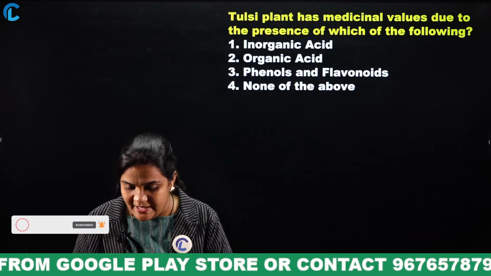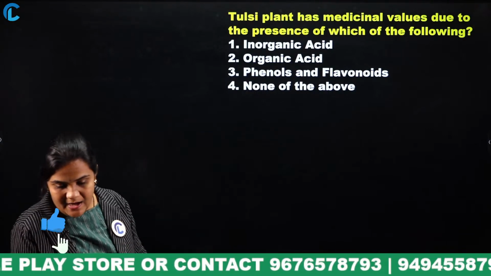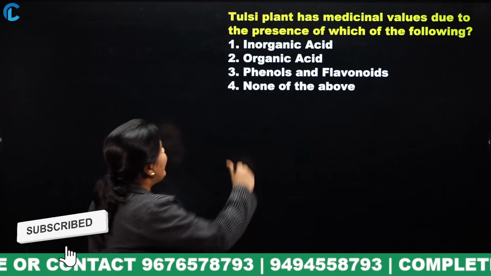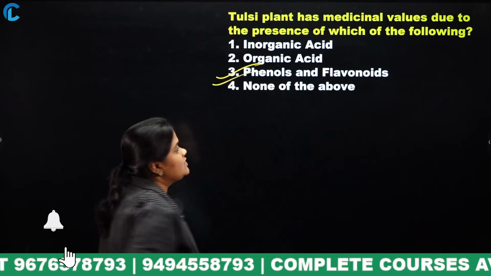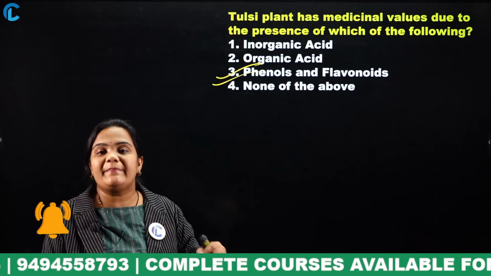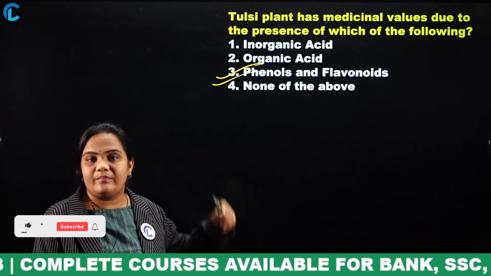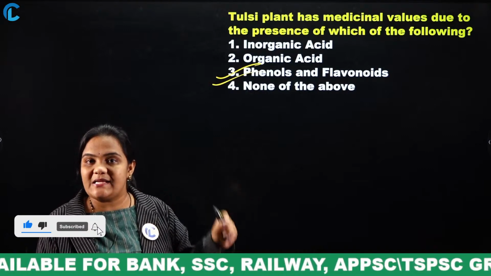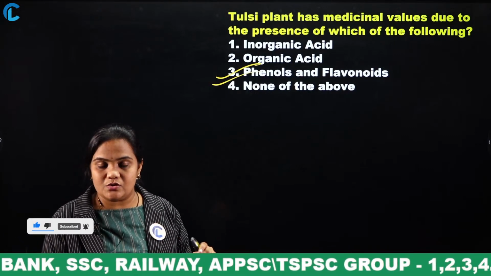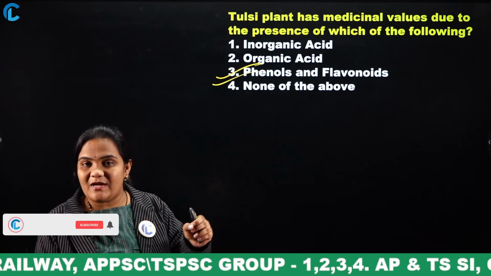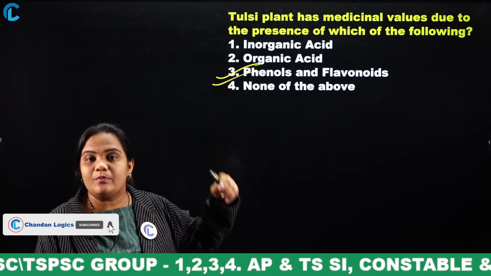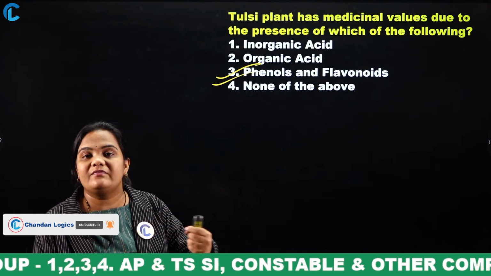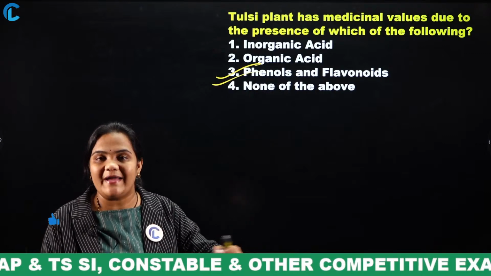Cypriya, very good. Samata, Nagashaurya, very good. The answer for this question is phenols and flavonoids. Due to the presence of these two, phenols and flavonoids, this Tulsi plant is termed as having medicinal values. These phenols and flavonoids will protect us from bacteria, fungi and virus infections.